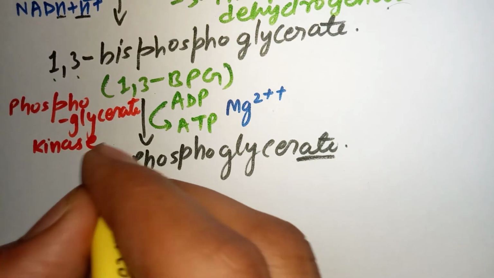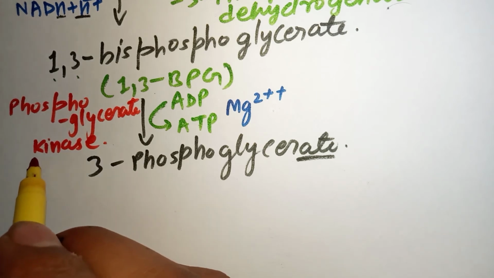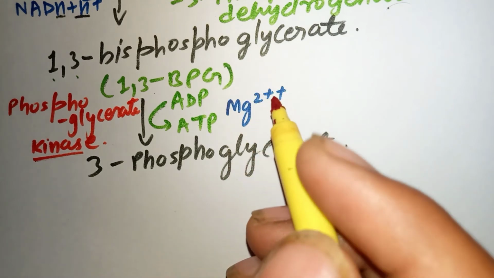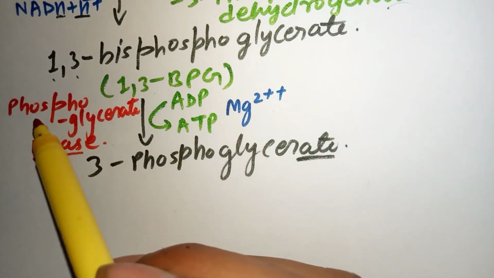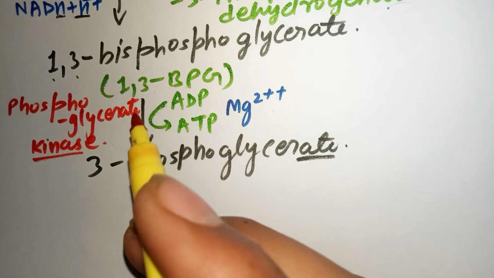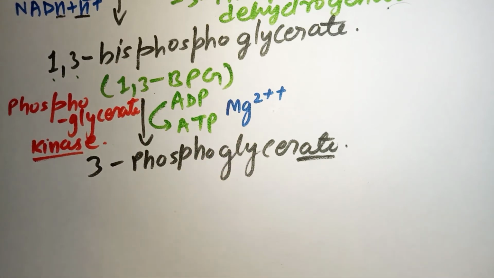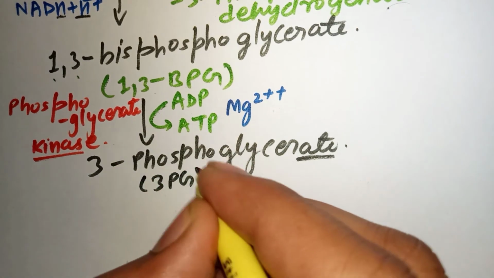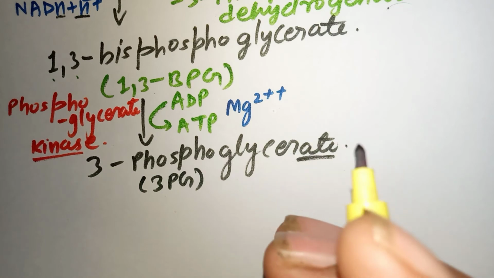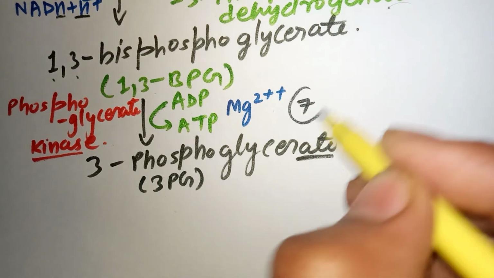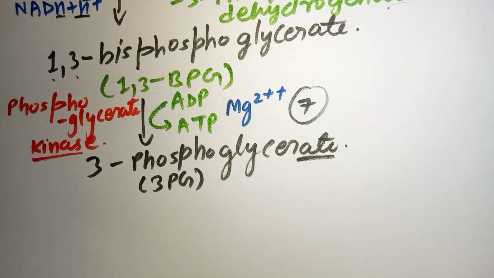As I said earlier, whenever there is ATP, there is kinase, and whenever there is ATP, there is Mg2+ introduction. So the enzyme is phosphoglycerate kinase, and 1,3-BPG is converted into 3PG. This is the 7th step of our glycolysis pathway.